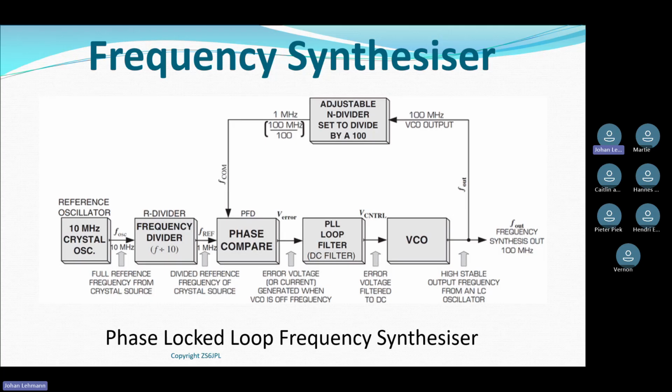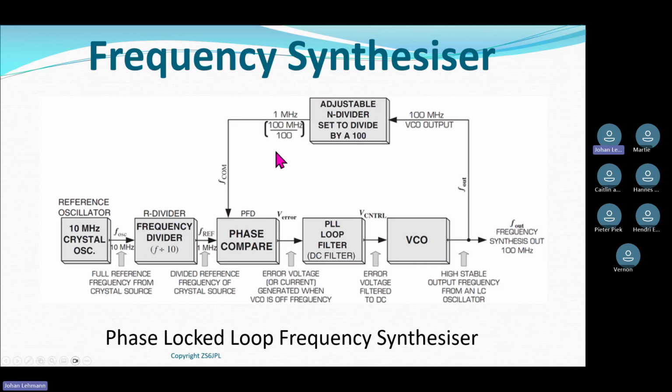When you select that you want to listen to a radio station on 100 megahertz, the micro picks it up from the keypad entry that you do, and it changes this divider so that the 100 megahertz gets divided down to whatever the frequency should be. Now, in this example, it divides it by 100, so it makes it 1 megahertz.